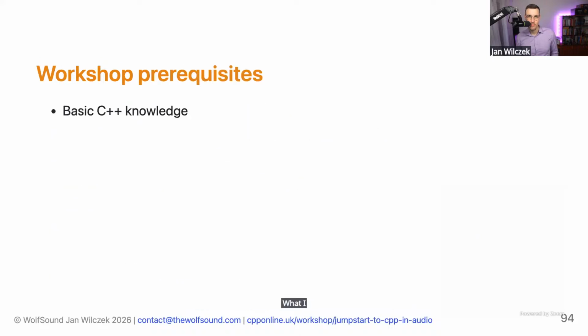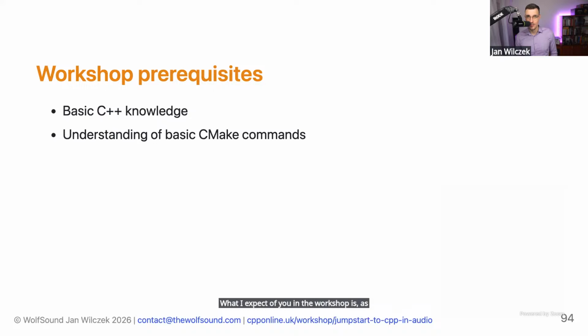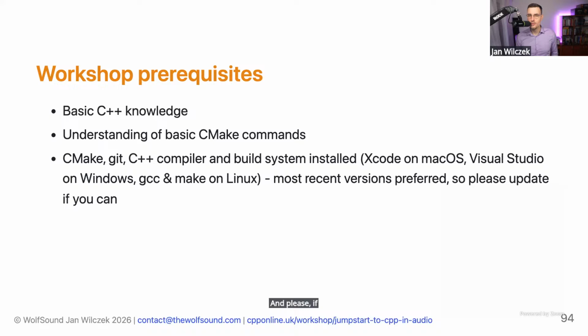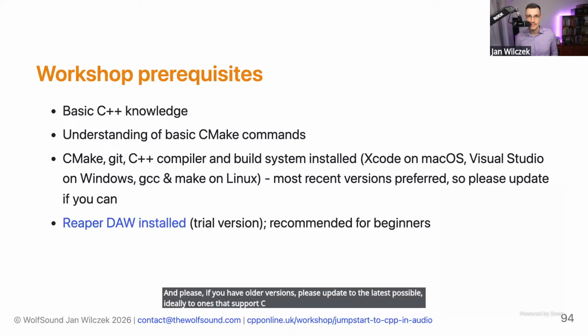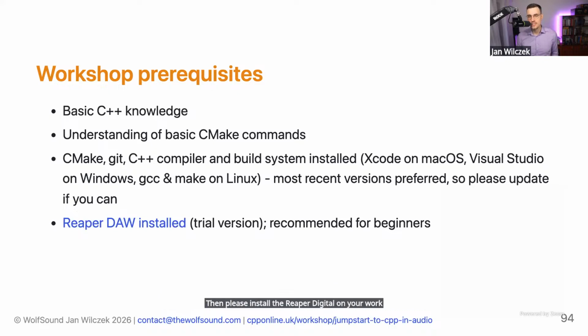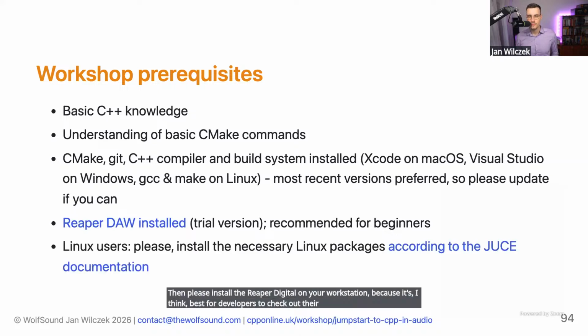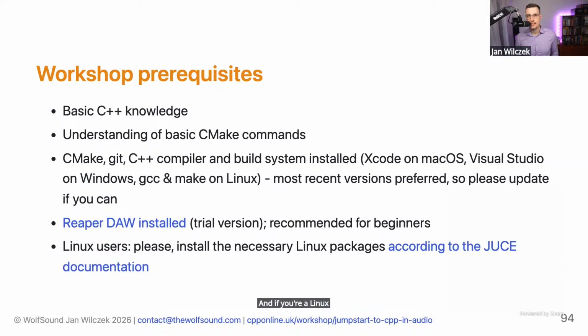What I expect of you in the workshop is, as I said, basic C++ knowledge and understanding of basic CMake commands. You need to have CMake, Git and a C++ compiler and build system installed. And please, if you have older versions, update to the latest possible, ideally to ones that support C++23. Then please install the Reaper digital audio workstation because I think it's best for developers to check out their plugins, and also there's a very nice trial version. And if you're a Linux user, please install the necessary Linux packages as JUCE tells you to.